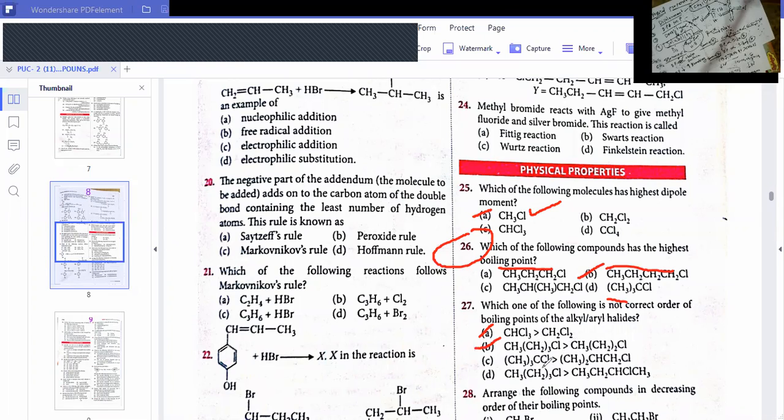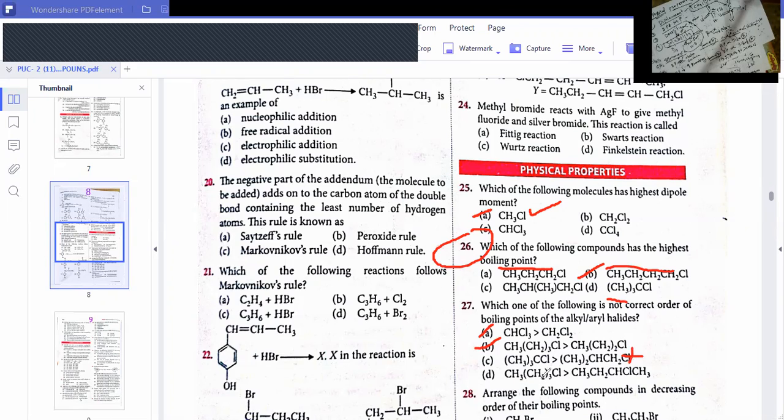See the option, dear students. This is tri-chloro tertiary butyl chloride, and this is isobutyl chloride. Which has more chain length? Branching increases, boiling point decreases. Here there is more branching. So in option C only, it has more branching. Actually it should have a lower boiling point, but they have given greater than. So option C is wrong, dear students. Option C is wrong. Right? Now look at option D.